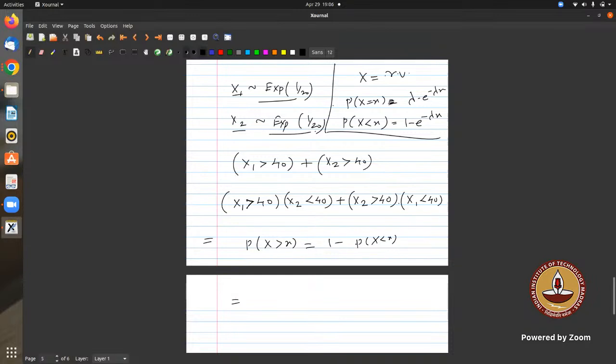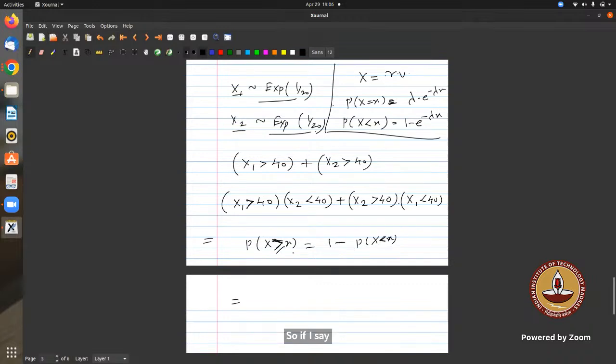Is it so, sir, or should this be greater than? I think greater than. Okay, your point is whether I should use greater than or equal to. But in continuous random variables these inequalities don't matter actually. If I say the probability that X is greater than or equal to x, still it is the same.